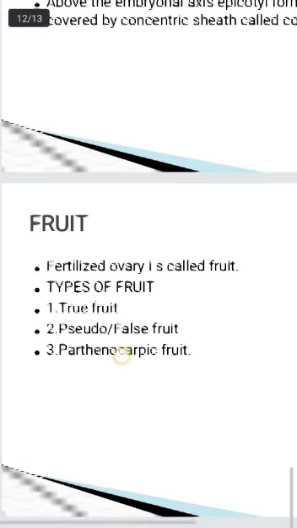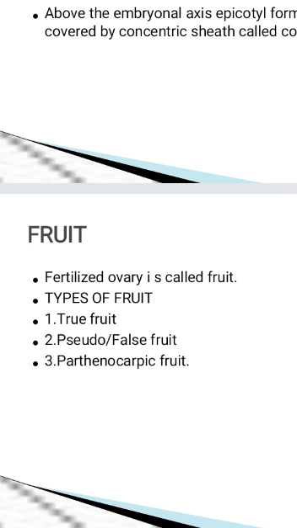Now what is the significance of fruit? The main significance is in most of the plants, seeds are well protected inside the fruit. Second thing, fruit provides organic acids, vitamins and nutrients to the seed. Next important function is, along with the fruit, the seeds get dispersed and they can colonize or occupy new habitat. So it helps in seed dispersal also. So these are the significance of fruit.